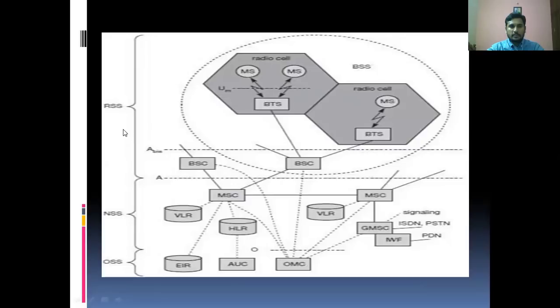So the RSS consists of the BSS, mobile station MS, base transceiver subsystem BTS, and base station controller BSC. All these belong to the category of radio subsystem. The MSC, visitor location register VLR and HLR are under the category of network subsystem, and the equipment identity register EIR, authentication center, and operation maintenance center are under the category of OSS.